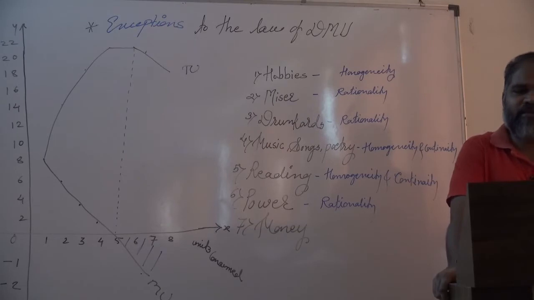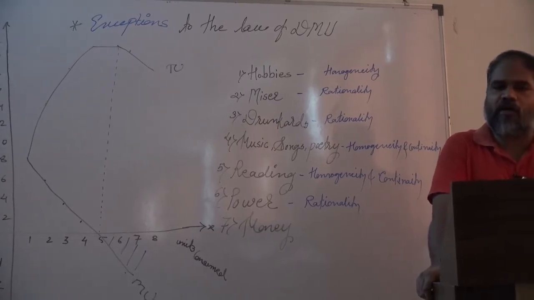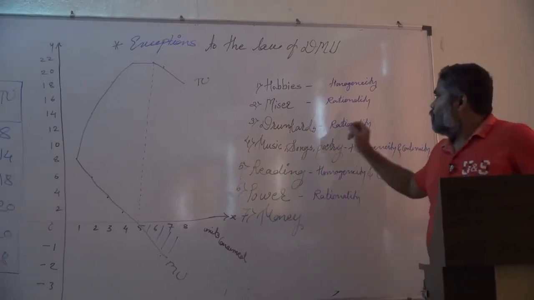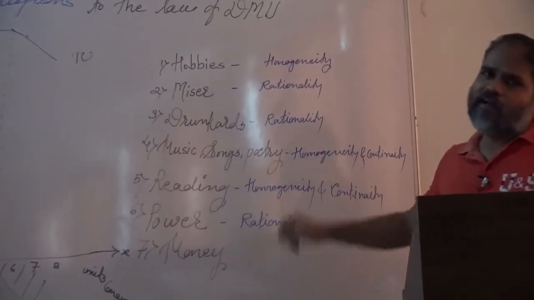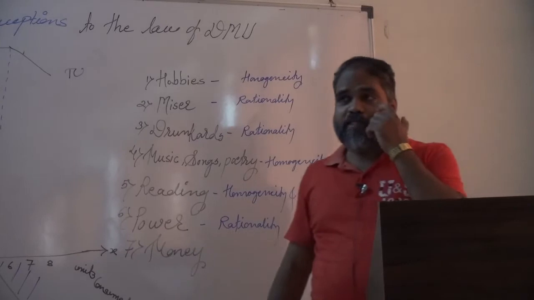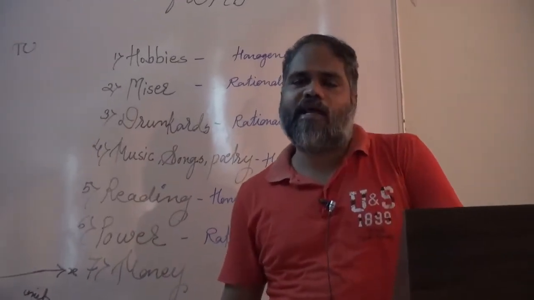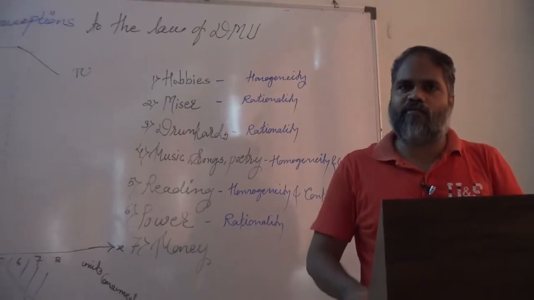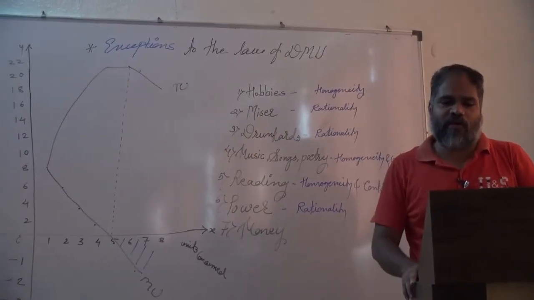Strictly speaking, these exceptions are not real exceptions because there is violation of certain conditions. The law of diminishing marginal utility is completely based on assumptions, hypotheses or conditions that we already discussed in a previous video lecture.